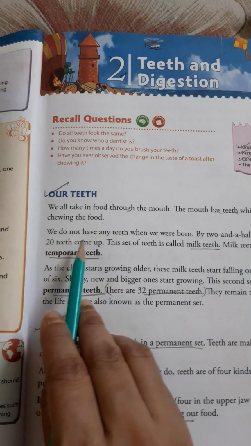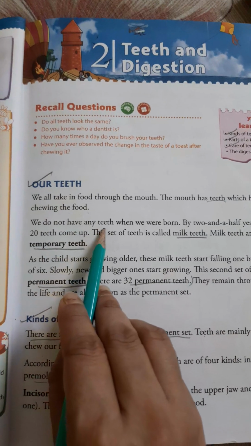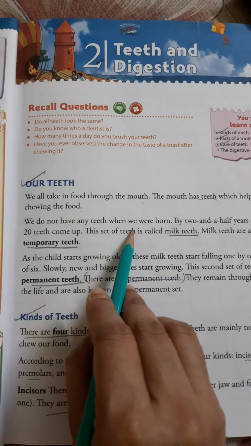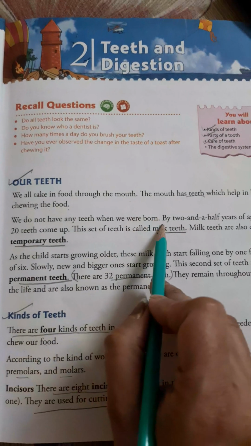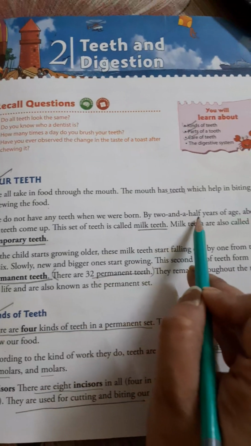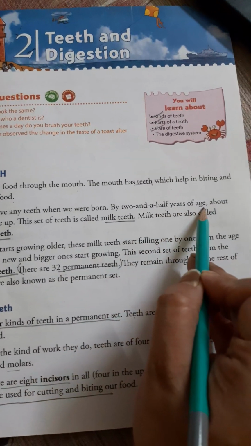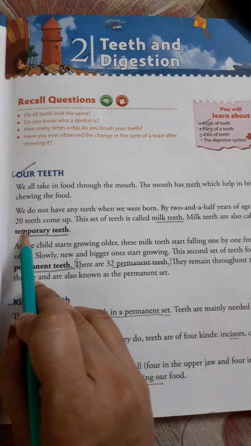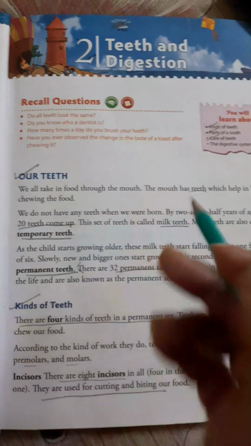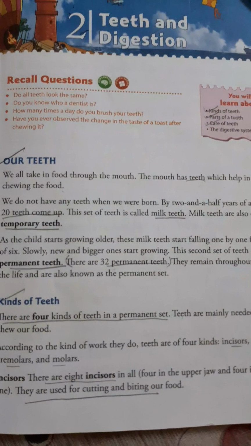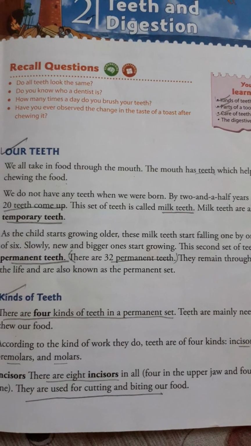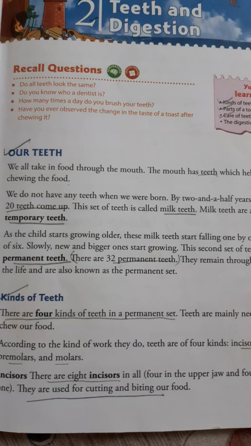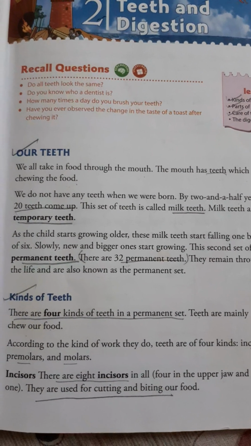We do not have any teeth when we are born. By 2.5 years of age, about 20 teeth come up. So, when we are born, no teeth are present inside our mouth.